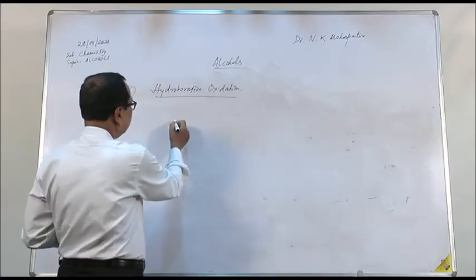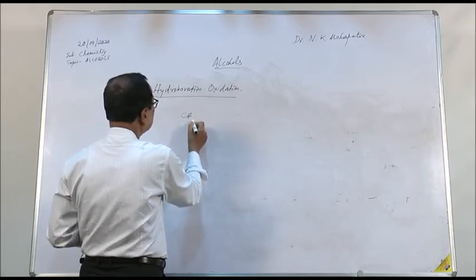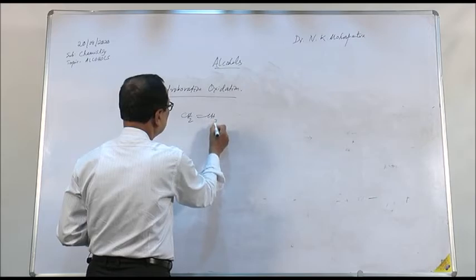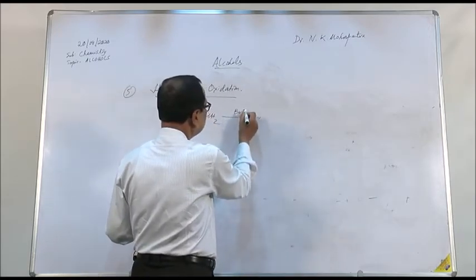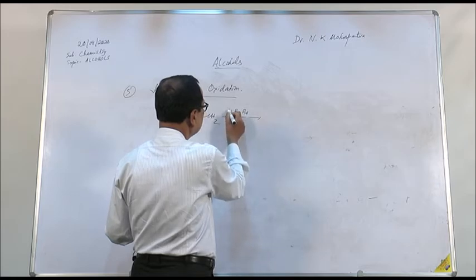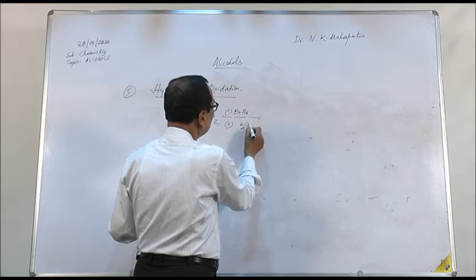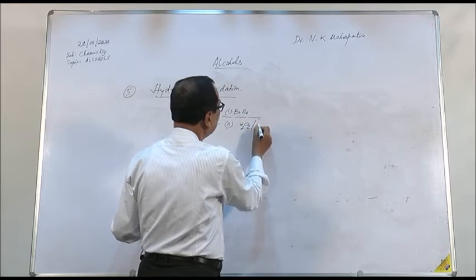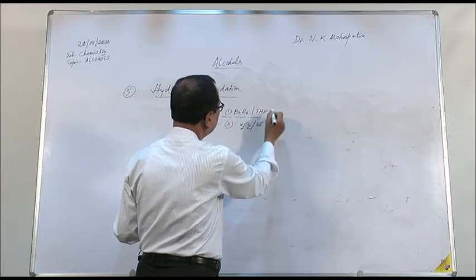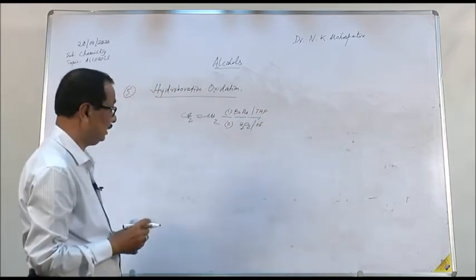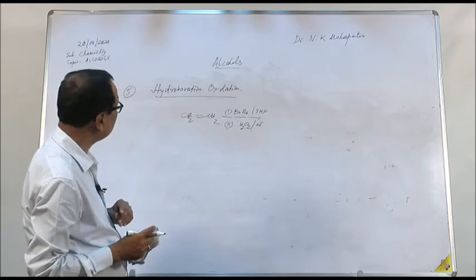That is, take for example CH2 double bond CH2. To this you are adding diborane, B2H6, and then H2O2 with OH minus. Diborane in presence of THF, tetrahydrofuran, is a solvent. This is the hydroboration oxidation reaction.